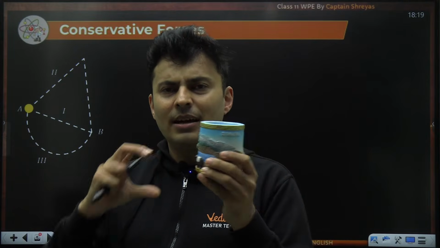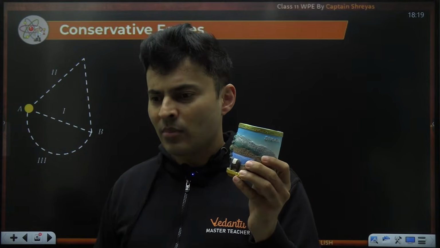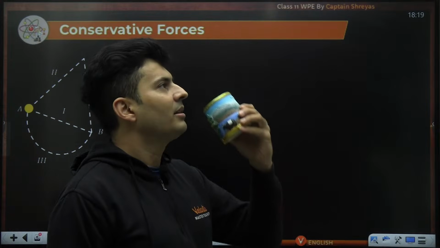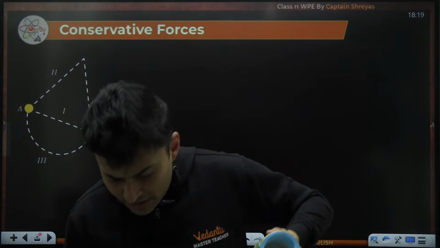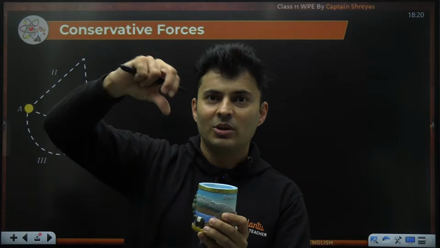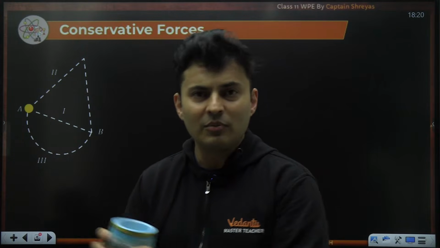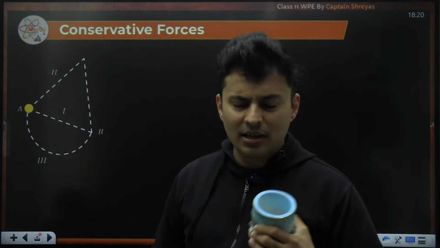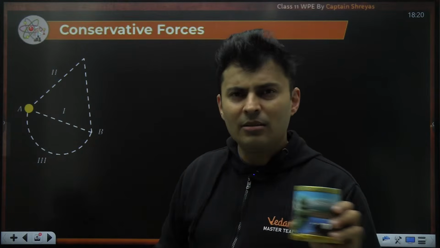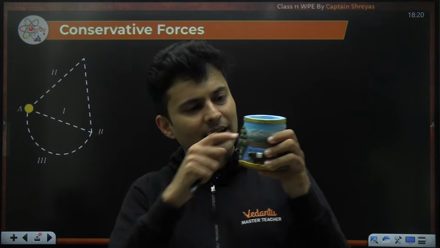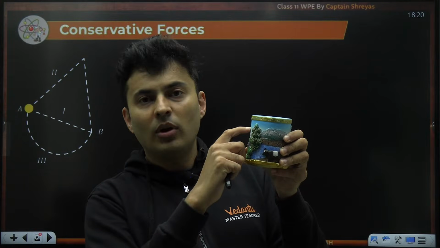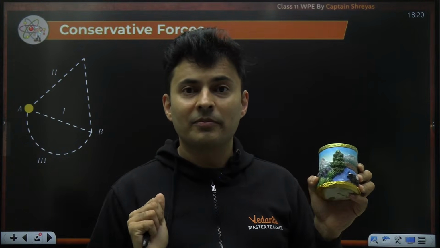So let's say I have a cup like this, and I filled some water in it, and I'm walking, I drink some water, then some water gets spilled, oops, and then I add some water onto it. Then I collect some water from somewhere, again I drink, again spill, I add, and when I come back to the same place, I see the level of the water before and after is the same.